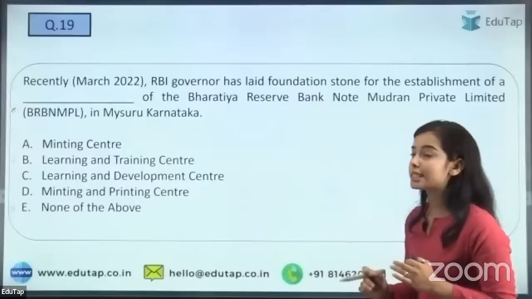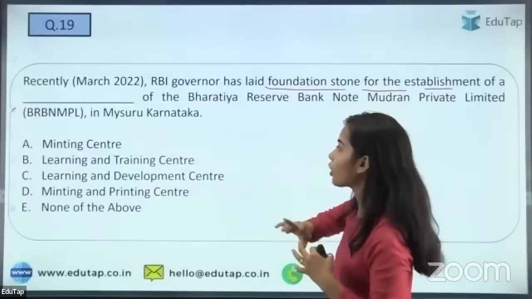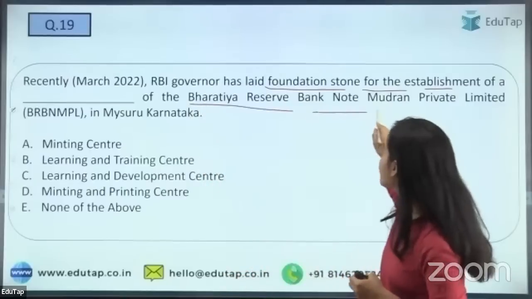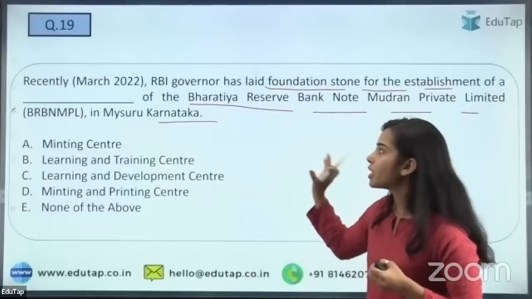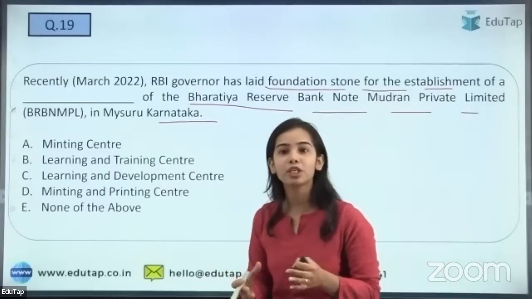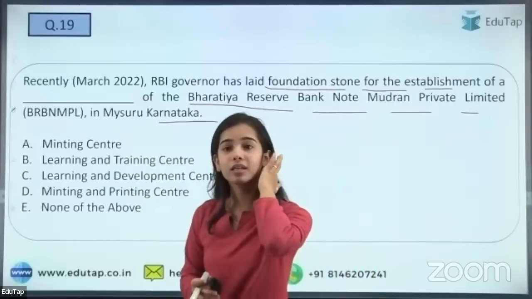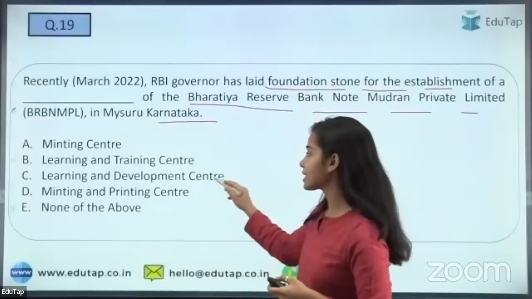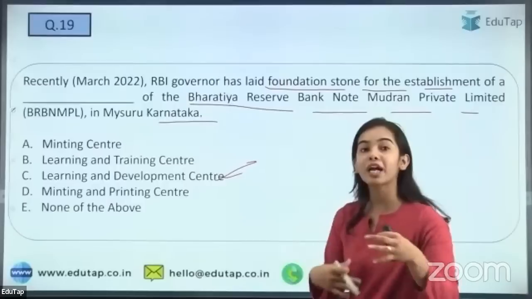So the next question is regarding RBI governor has laid the foundation stone for the establishment of a dash of the Bharatiya Reserve Bank Note Mudran Private Limited in Mysuru, Karnataka. So which type of center is it? A center has been established. So what type of center is it? I'm getting the answer A. Jyoti is saying C, and that is correct. It is a learning and development center. Yes, absolutely correct.